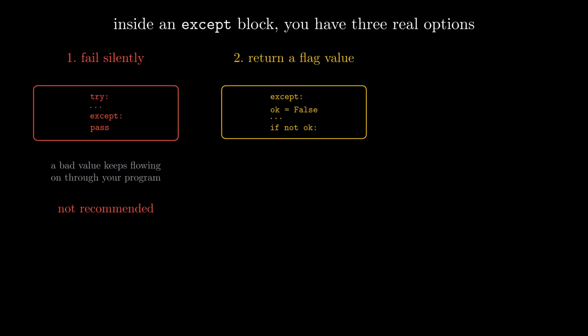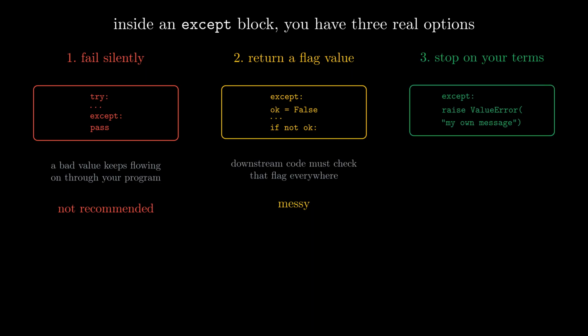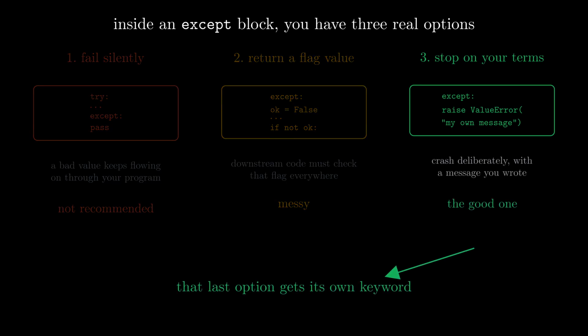Option 2, return an error flag value. Downstream code then must check that flag everywhere it matters, so the program fills up with extra variables and constant checking. Messy. Option 3, stop the execution deliberately on your own terms. That last option gets its own keyword.